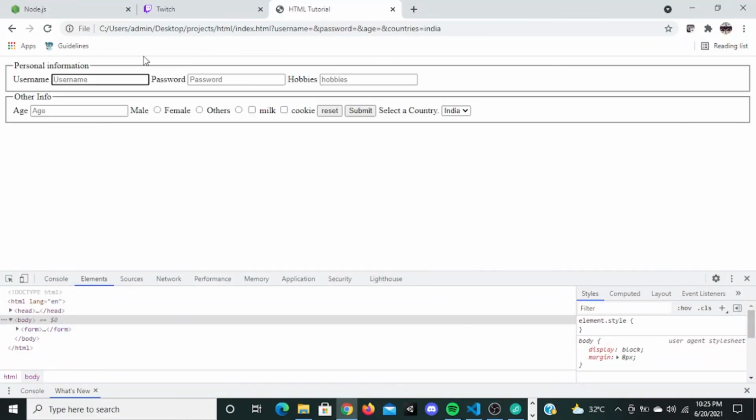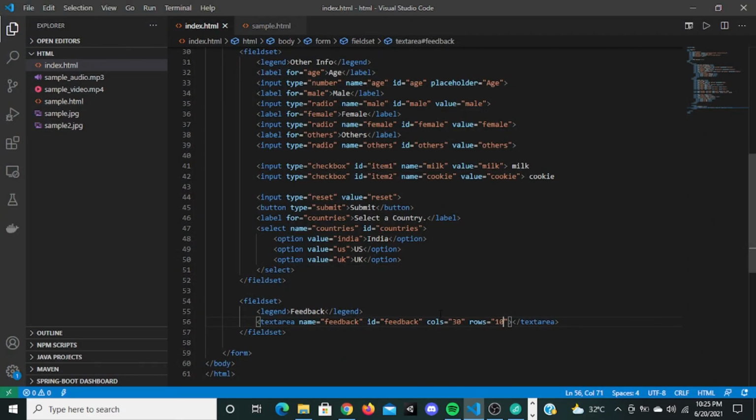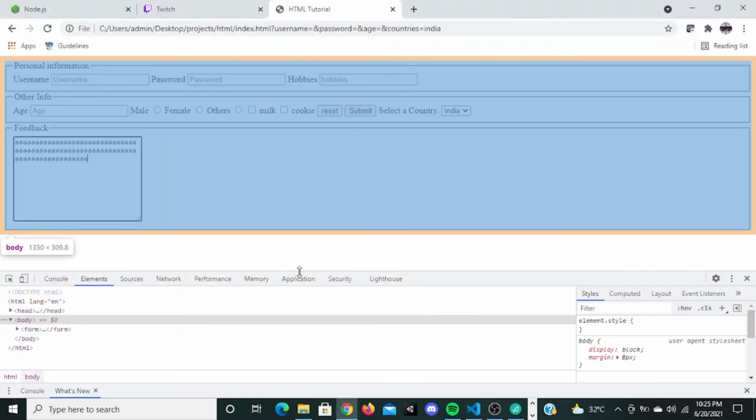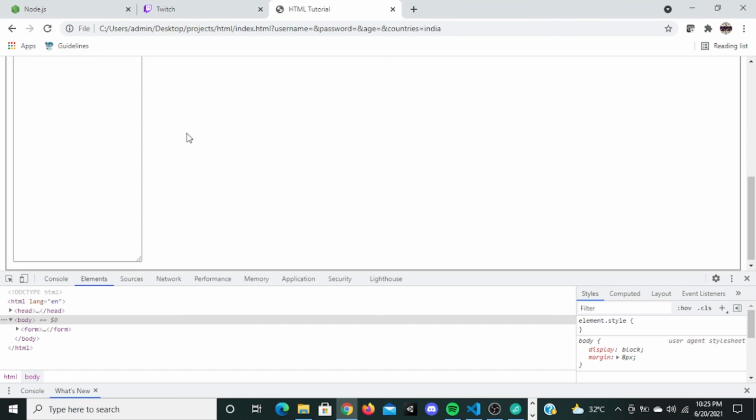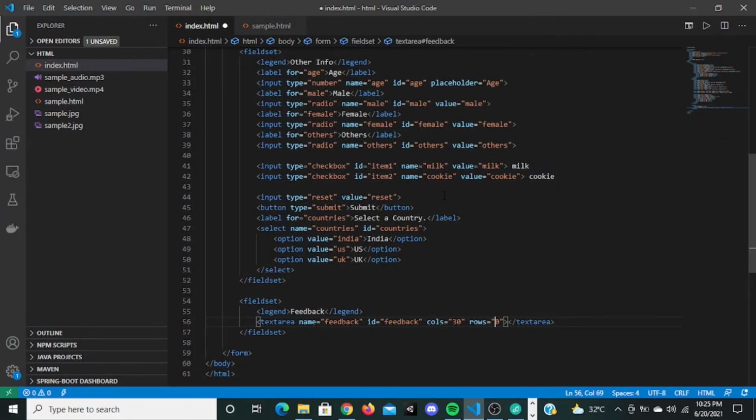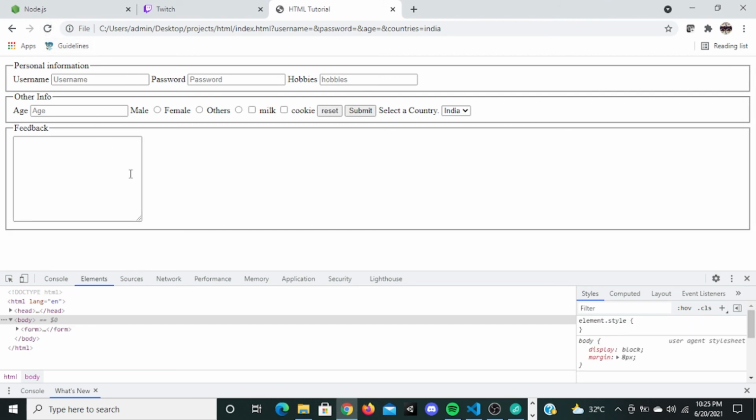Now if I go there and refresh it, you can see this whole textarea right here. If I type, it's going to be there. If you want to increase the height and width, you can say rows are 50 maybe. So let's do that. Now it goes down all the way. Okay, let's just keep it at 10. Let's refresh. So these are called textarea.